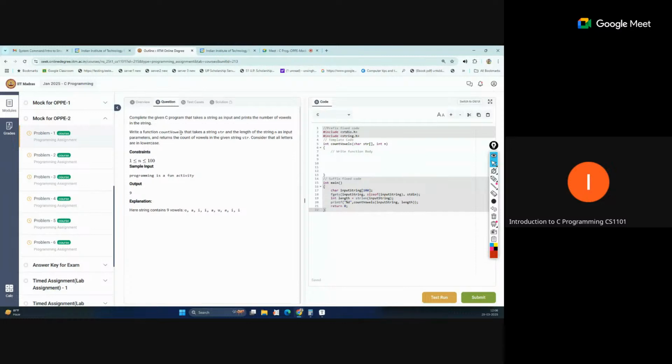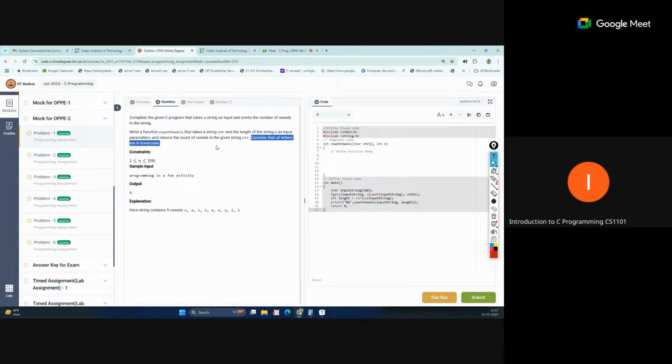Okay, write the function count vowels. This function you need to write takes a string str with the length of the string n as input parameter and returns the count of vowels in the given string str. Consider that all letters are in lowercase. Here this constraint is given.